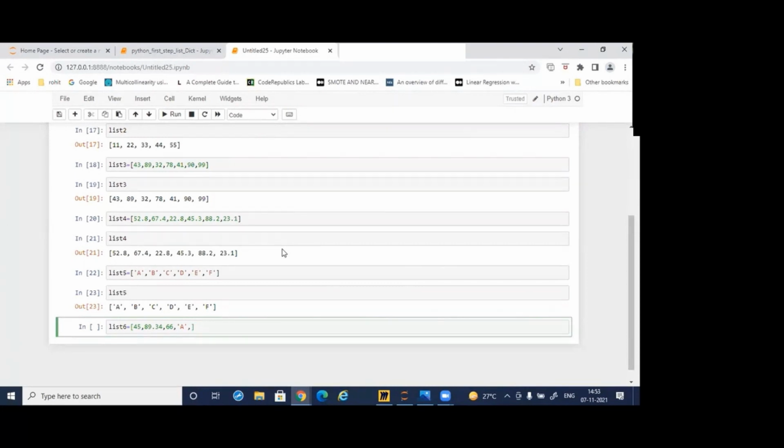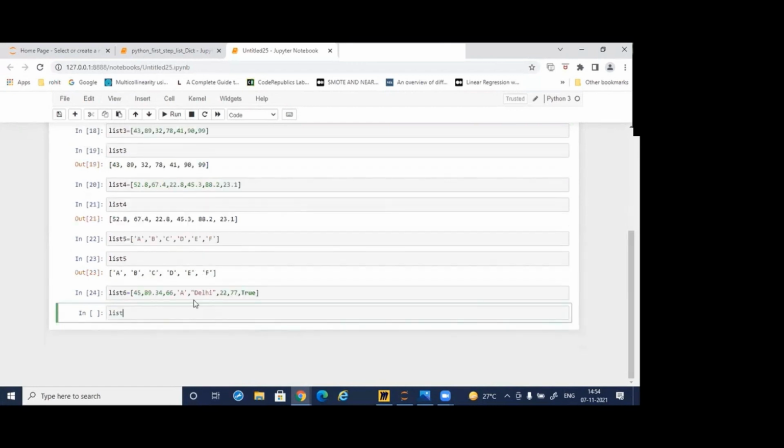I can write the values also here. Suppose here I'm writing this one. I can add this one also. Okay. Any more values here I'm just writing. Or let me check it out. One more thing. Boolean values also, you can write it here. So in the list, you can mix different types of data types. It is list 6. Just check it out.